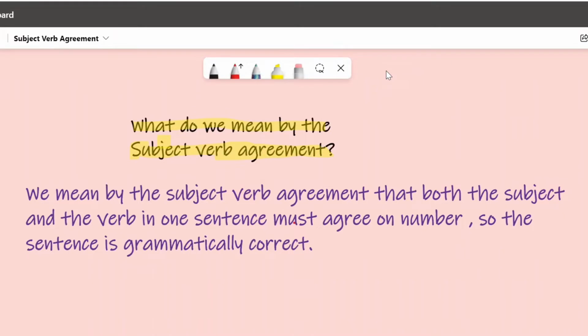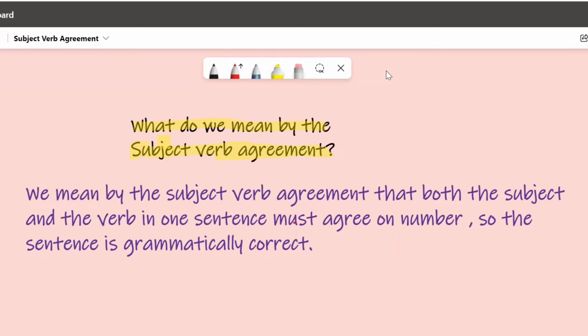Today we have a very important idea, a very simple grammatical item, but at the same time very essential in our English. This is subject-verb agreement. What do we mean by subject-verb agreement? Of course, before starting, I will give you a brief summary about sentence formation. Very simply, any sentence, any statement, must have a subject and a verb.